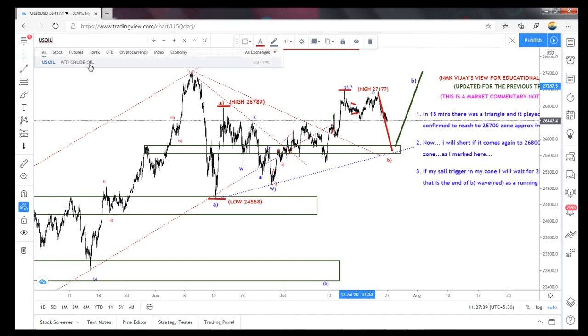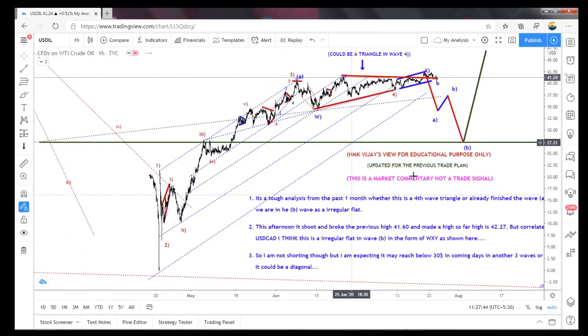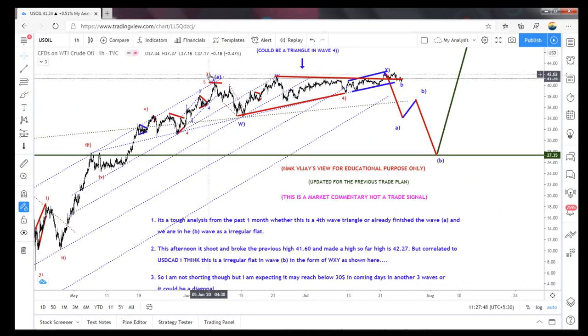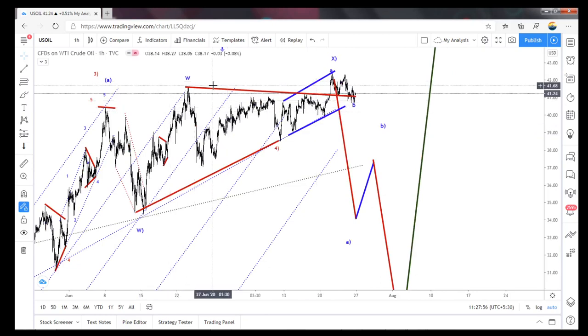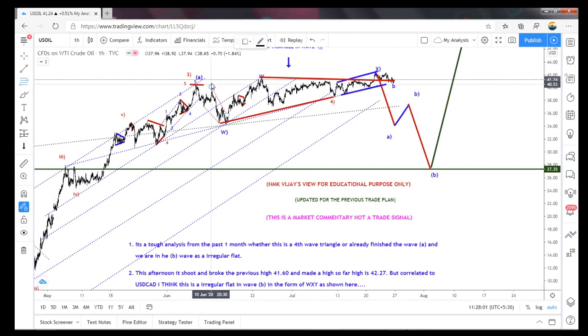According to what I said in UCAD, if it reaches that 1.380, there are a lot of chances. I have explained a lot of times. This could be a third wave end or an A wave. The confusion is still going on, but it is not over. It has not gone above this 42.25 also, because if there is a chance of making an irregular flat, the 1.272 is 42.32, so it is still valid for that irregular flat.